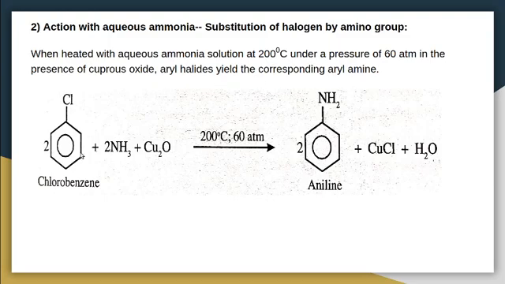So chlorobenzene on reaction with aqueous ammonia and cuprous oxide at 200 degrees Celsius and 60 atmospheric pressure will give aniline. That means the chloro group is replaced by amino group NH2. So this is another nucleophilic substitution reaction of aryl halide under drastic conditions, under high temperature and pressure.